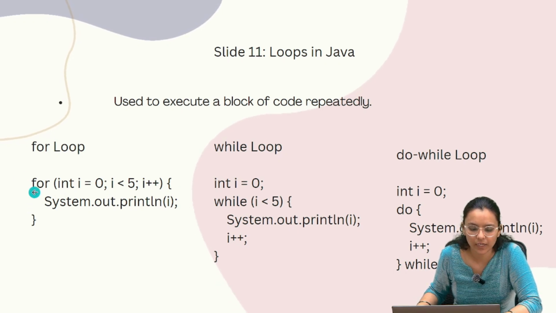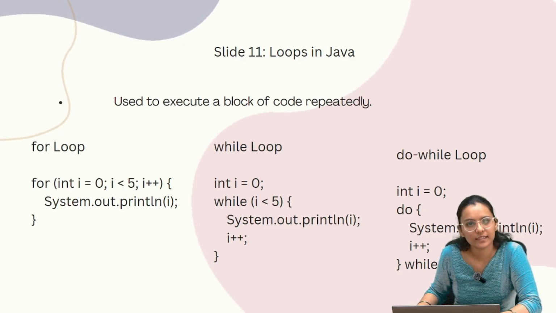In this example we have taken for, in brackets, int i equals 0, i is less than 5, i plus plus. So here int i equals 0 is the initialization. It means the loop starts with i equals 0. Next, i is less than 5 is the condition. So the loop runs while this is true. If the condition is true, the loop is running. i plus plus is the increment. It increases i by 1 after each loop.